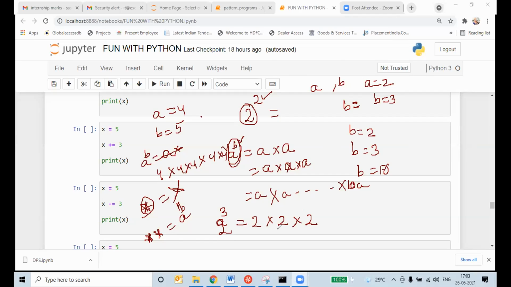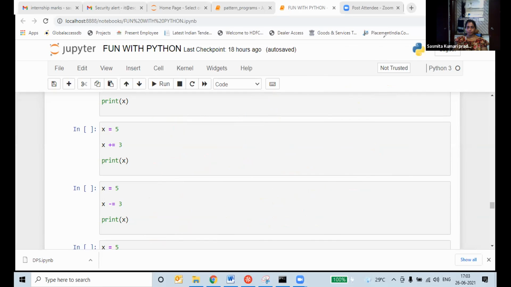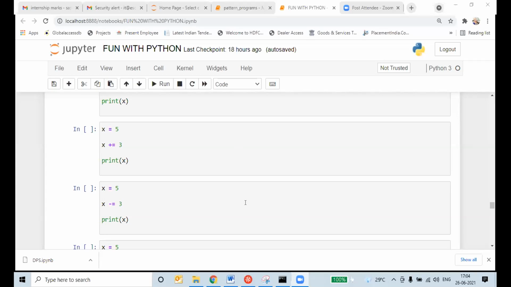I have a doubt. Yeah, you tell me your doubt. Now share your screen. The power is like multiplying the particular number 2 times, right? Like A powered 2, and like 3, it would be 2 into 2 into 2, right?